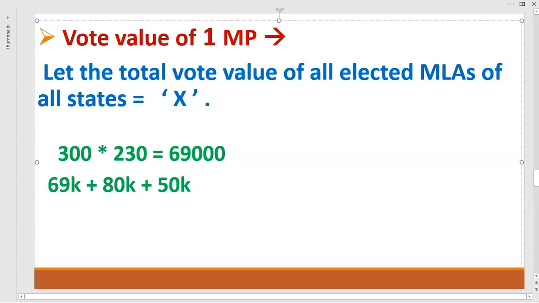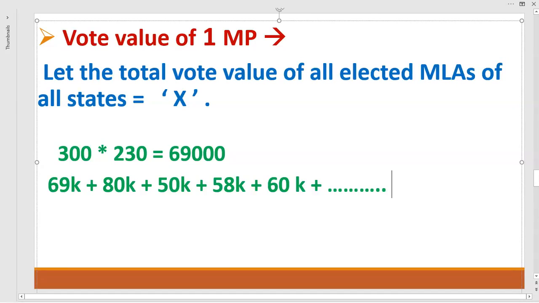Total vote value of all the elected MLAs from the Legislative Assembly of Rajasthan is, let's suppose, 58,000. Similarly, let's suppose that the total vote value of all the elected MLAs from the Legislative Assembly of Gujarat is 60,000. Okay, and so on. So this process will continue for all the states. Similarly, for the union territories of Delhi and Pondicherry.